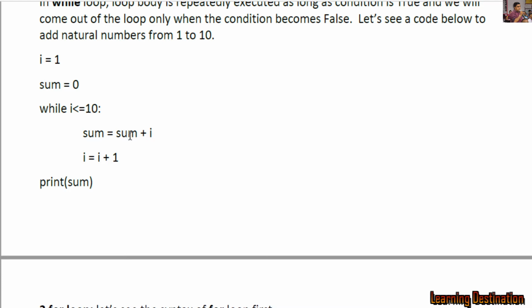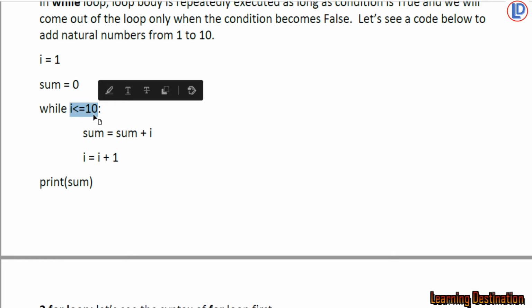Since the sum is 0 the first time, 0 plus the value of I, which is 1, will become 1 and it will be stored in the sum variable. Then I = I + 1 will result in 2, because I is 1 plus 1, so the new value of I will be 2. From here we will again go to the while loop's condition, and this time the value of I has become 2. So we will check whether 2 is less than or equal to 10.